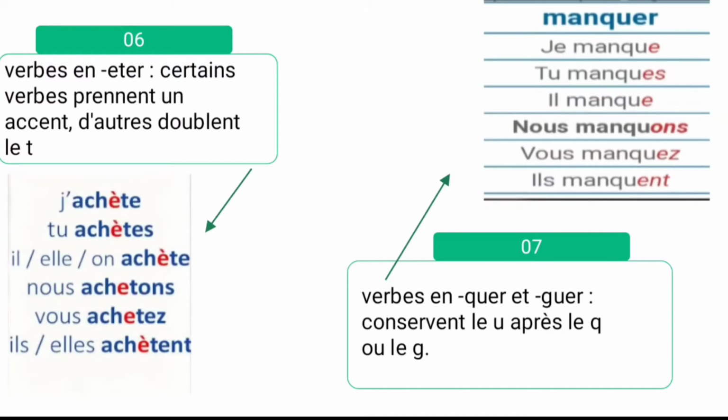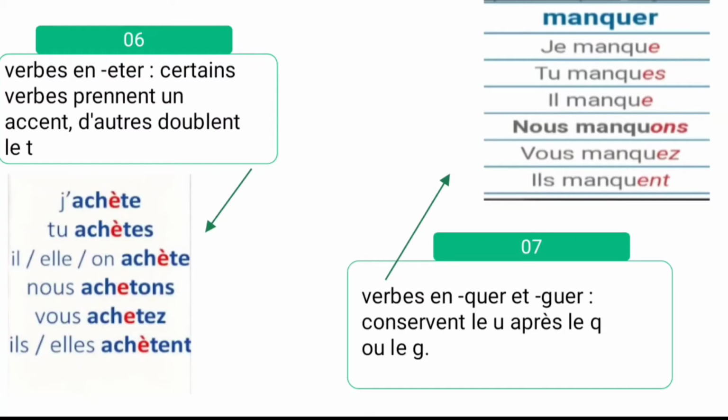See the example. Manquer. Manquer means what? To lack. Lack means without or deficient. And see the conjugation. Je manque, tu manques, il manque, elle manque, nous manquions, vous manquiez, ils manquent, elles manquent. See here also, after Q or G, we have to keep the U for the first three persons singular as well as the third person plural.